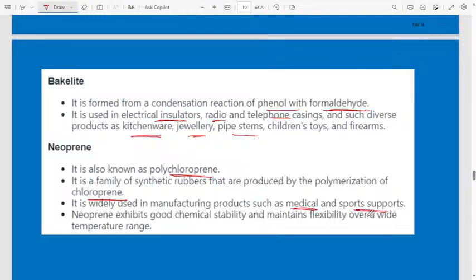Neoprene exhibits good chemical stability and maintains flexibility over a wide temperature range. Even if you increase the temperature over a wide range, neoprene maintains chemical stability and will remain flexible. That is also very important.